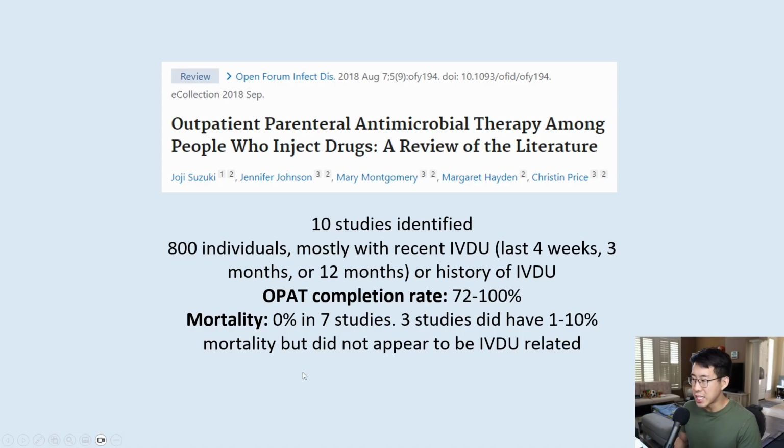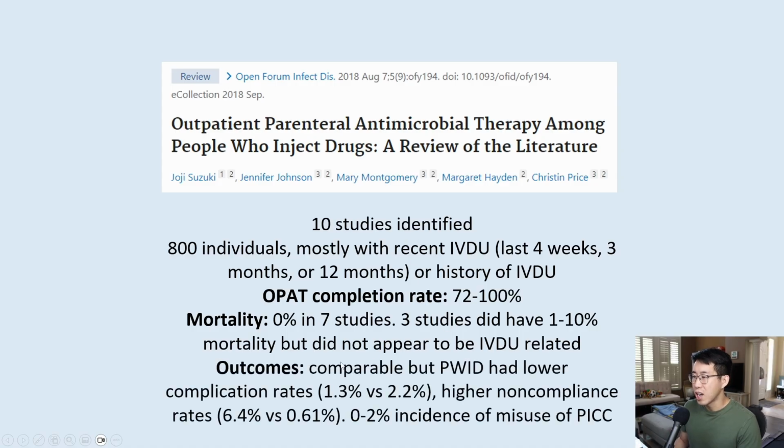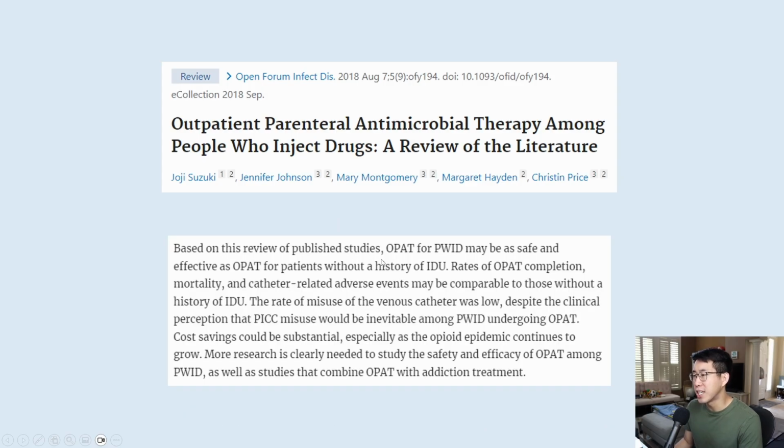But based on these 10 studies, we really did not see any increase in these events. The outcomes were comparable, but patients with IV drug use actually had lower complication rates, 1.3% versus 2.2%. They did have higher non-compliance rates of 6.4% versus 0.61%, and they only found a 0 to 2% incidence of misuse of the PICC.